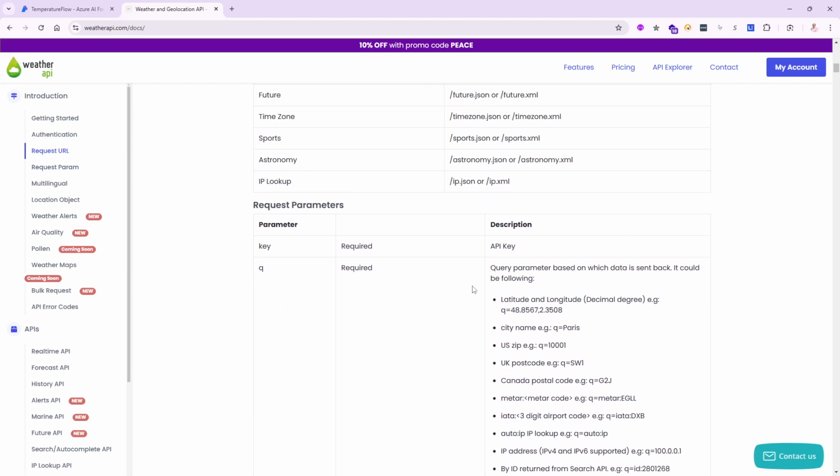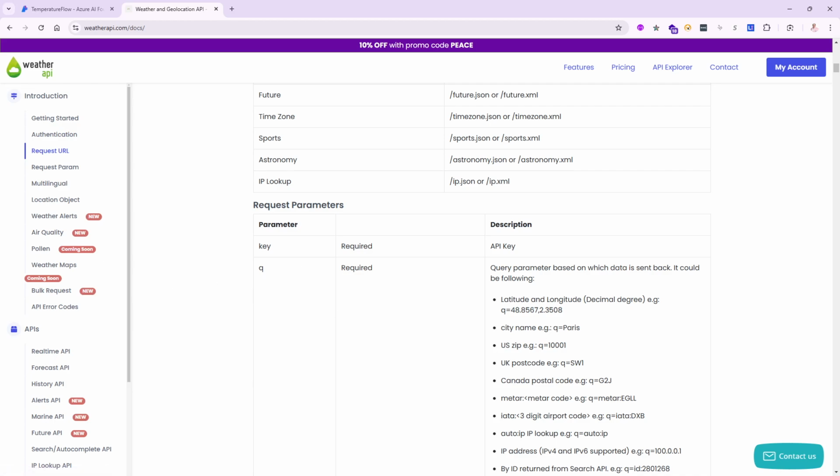The key, which is the API key. Once you create an account, you'll be given that. And then the q, like Google does. Q in here will be required. You will need to pass in the name of the city or the latitude and longitude, US zip code, UK postal code, Canadian postal code, something like that, okay? I'm going to make it easier, and I'm going to be passing in a city name like Orlando, for instance, to be able to get that.